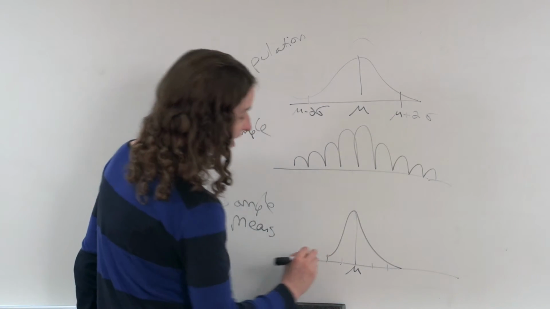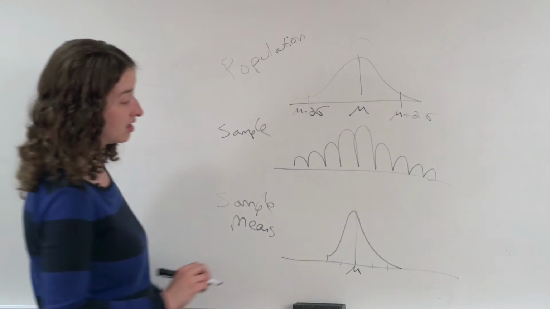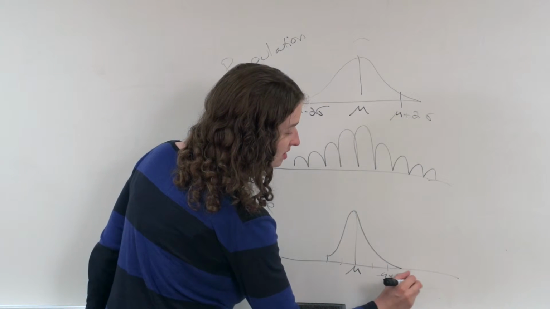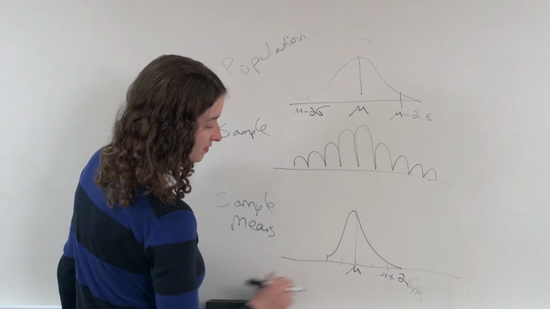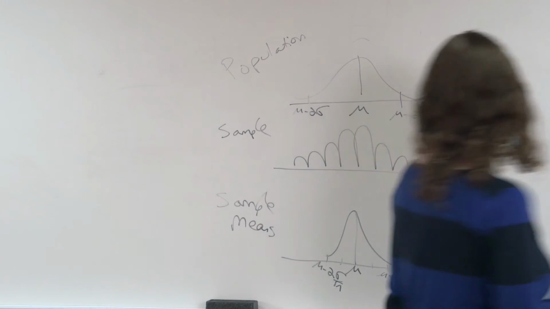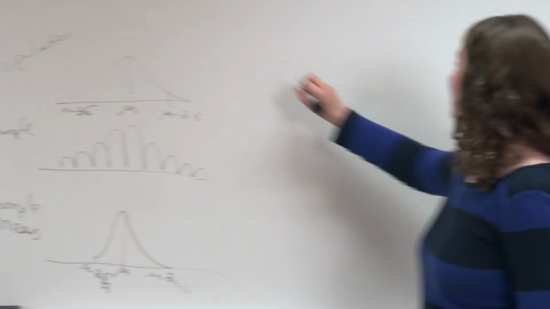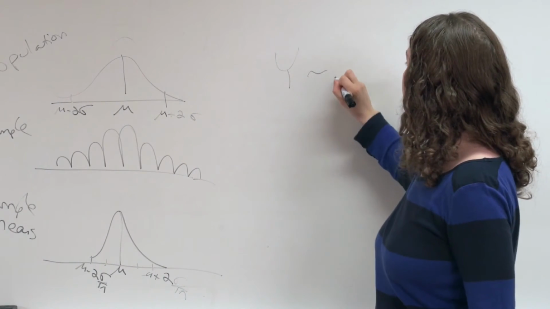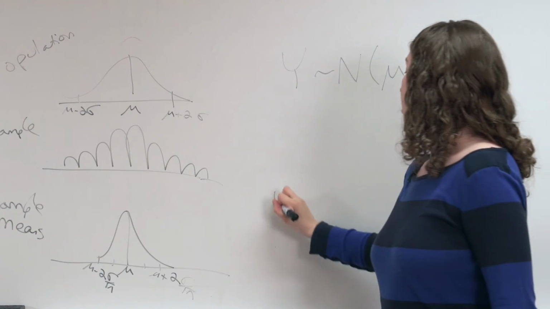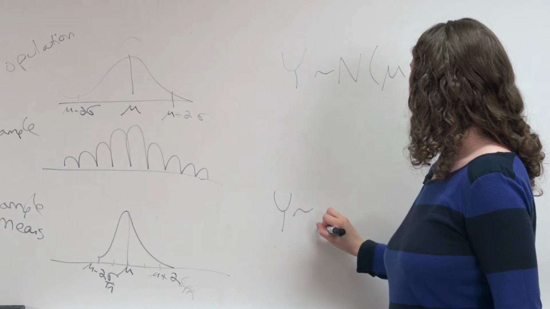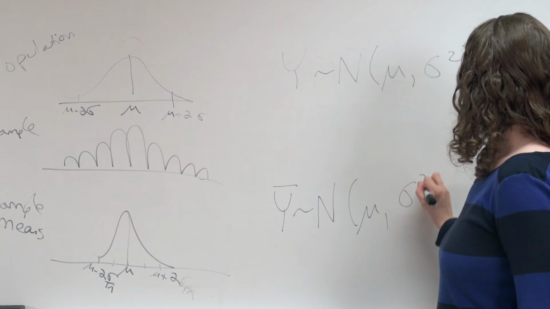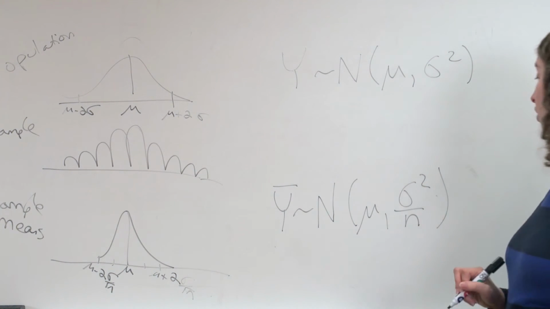So now we're saying that 95% of the time, the sample mean will be between mu plus 2 times sigma over radical n, the square root of the variance, and mu minus 2 times sigma over radical n. In terms of the notation we've been using, we're saying that y follows a normal distribution with mean mu and variance sigma squared. And then if we sample randomly and independently, y bar also follows a normal distribution with the same mean, but with variance sigma squared over n.